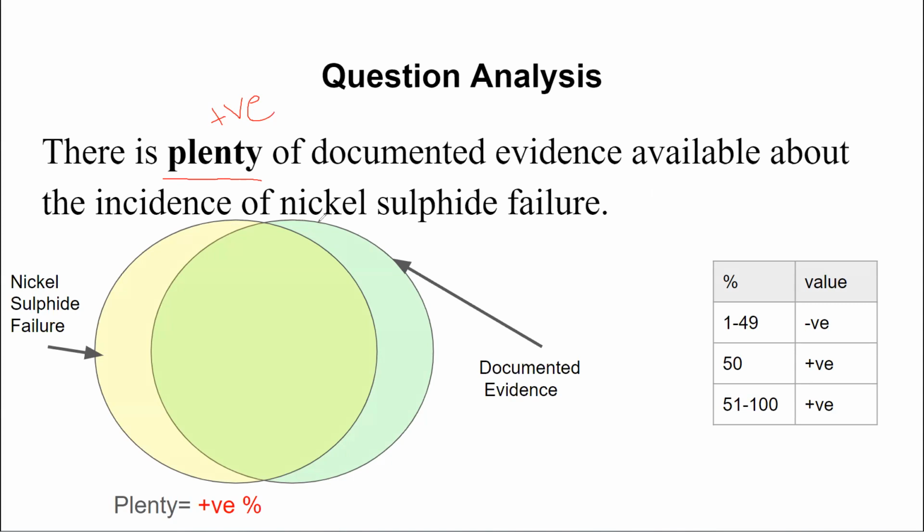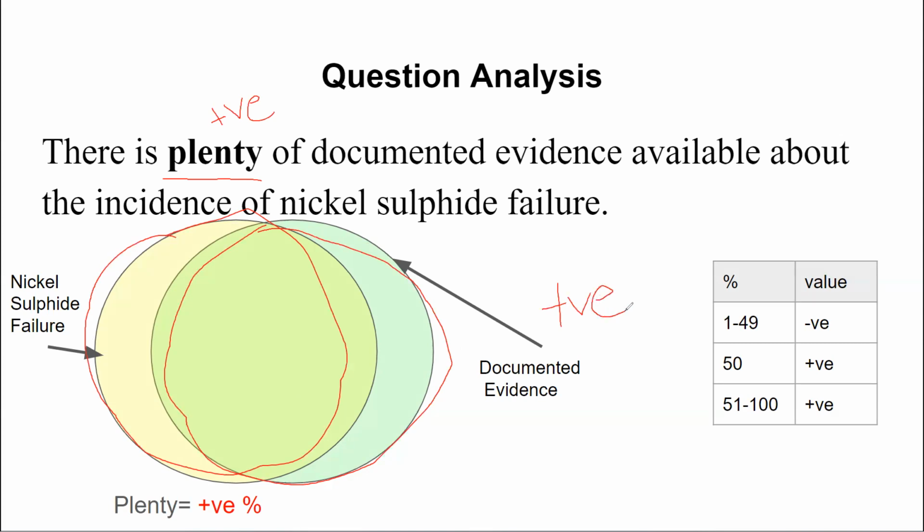So let's try and understand it with the help of a Venn diagram. Suppose there are two Venn diagrams. They're saying this is nickel sulfide failure, and of it, plenty, let's say at least more than 50%, is documented. I mean, we have documented evidence for that. Now, they're saying documented evidence is positive, or in other words, if we want to compare them in percentage, we're going to say documented evidence is more than 50%.